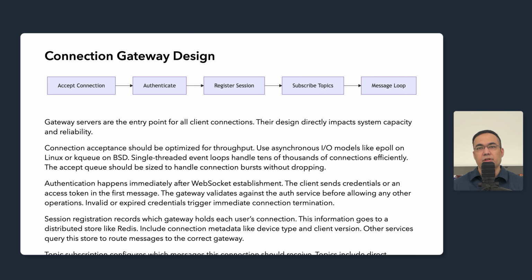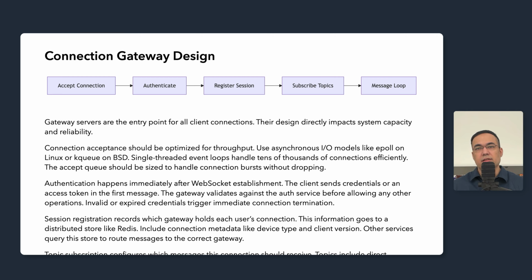Topic subscription configures which messages this connection should receive. Topics include direct messages to this user, group memberships for group messages, and presence subscriptions for online status of contacts. The pub/sub pattern enables efficient fan out. When a message arrives for a group, we publish to a group topic and all the subscribed connections receive it. The message loop is a steady state operation after setup completes.